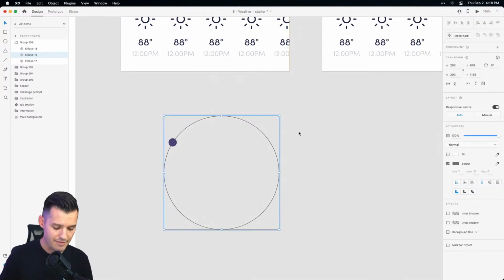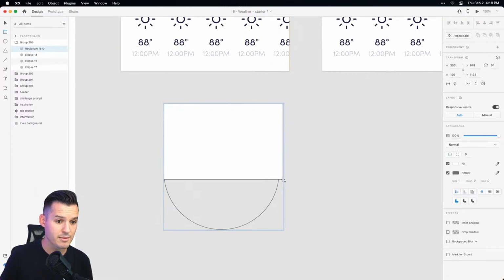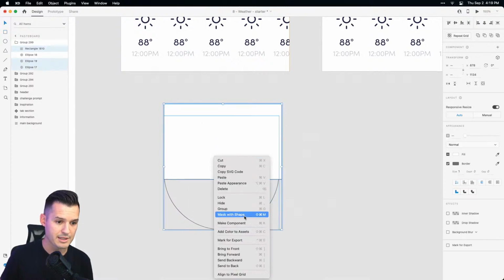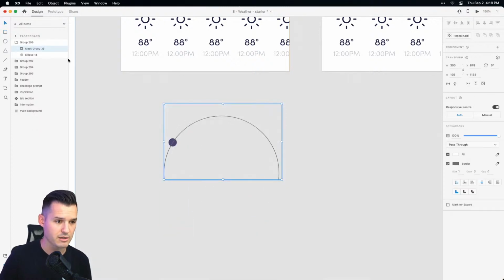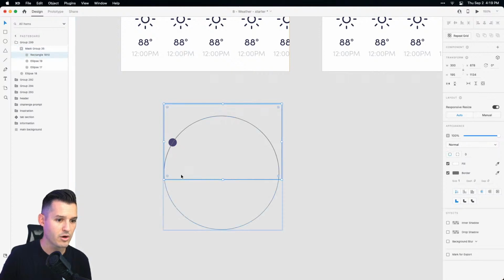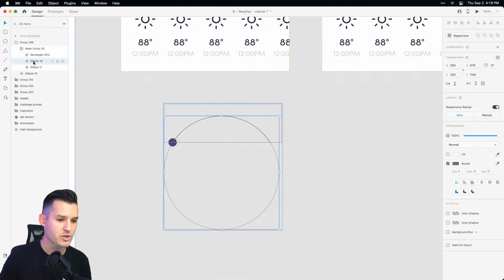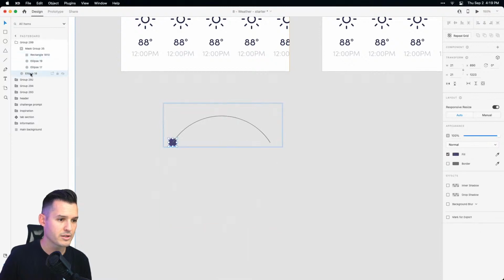Okay. And then we could draw a rectangle and just mask out elements like this. So this is what we should have done. Okay, we can come in, take our rectangle, whoop, and set it like this. Let's make sure that our dot is on top like so, and we want to put it inside.